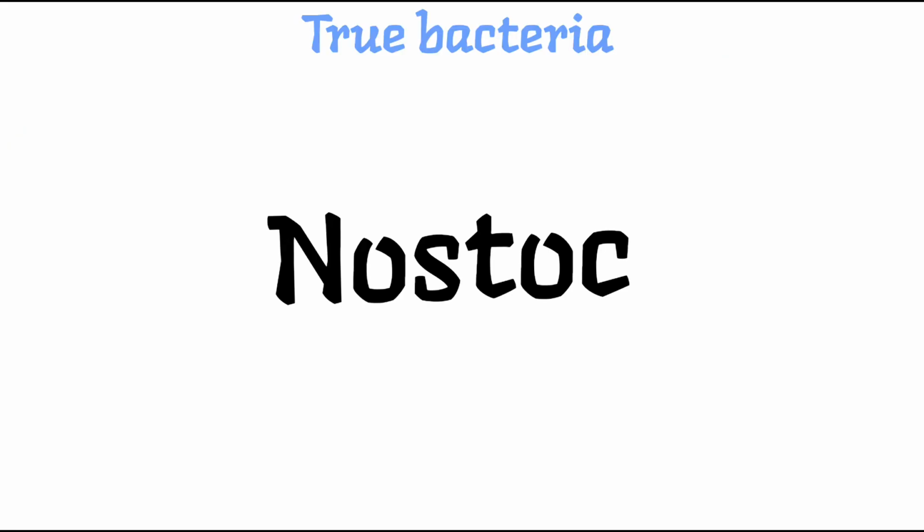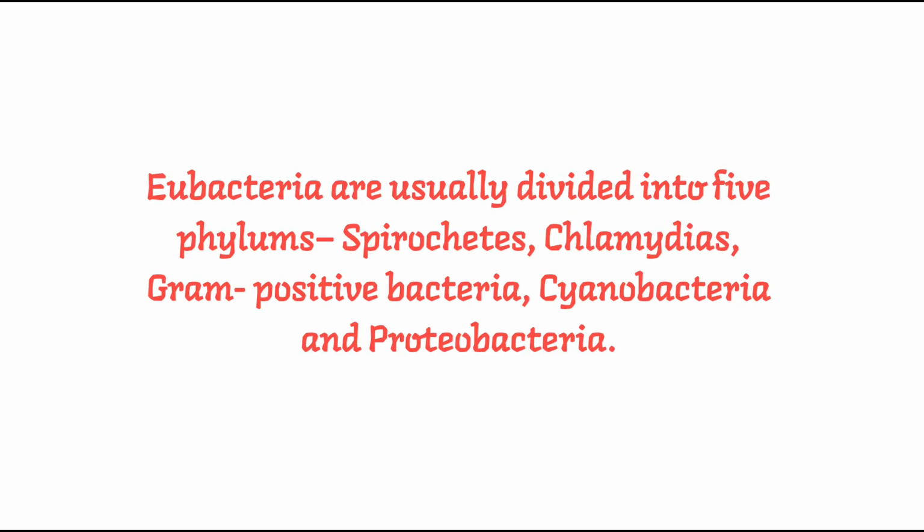Then eubacteria, also known as the true bacteria, do not have a nucleus. They lack a nucleus and membrane-bound organelles like mitochondria and chloroplast. They are usually divided into five phyla: gram positive, cyanobacteria, proteobacteria, Spirochetes and Chlamydiae. These are the five phyla.